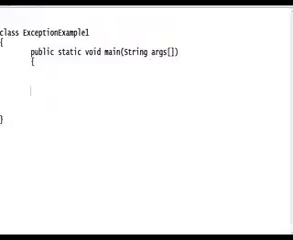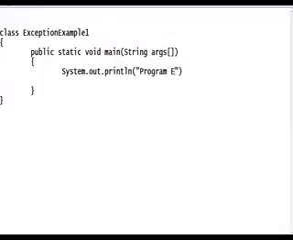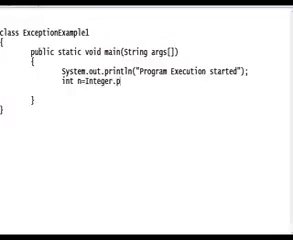Now I want to write some instructions. Now I am writing some instructions for our understanding. See, the first instruction is program execution started. Now I am writing the statement "program execution started". Now I want to read the command line argument value and print it. How to print the command line argument? Integer.parseInt(args[0]).